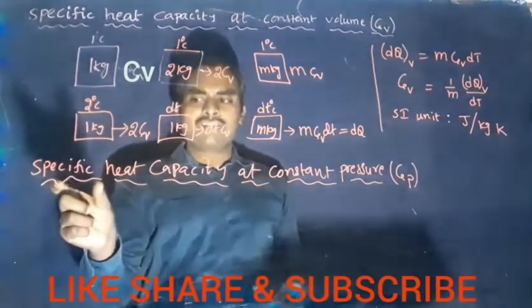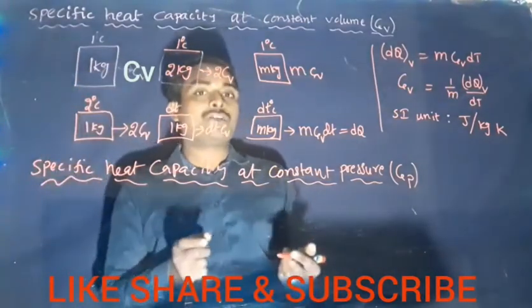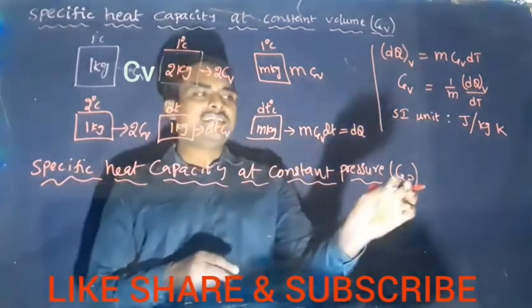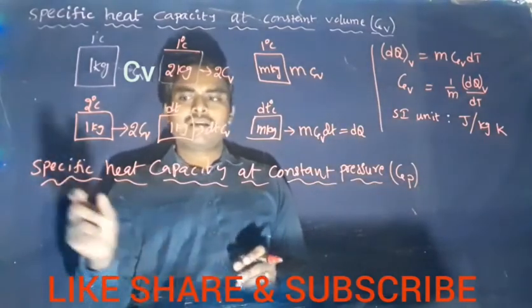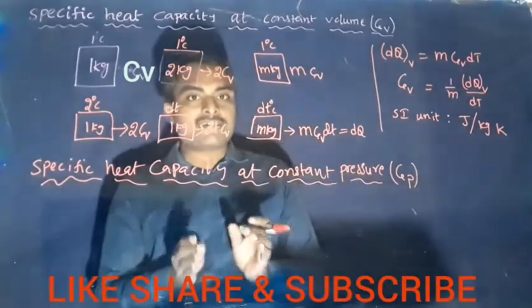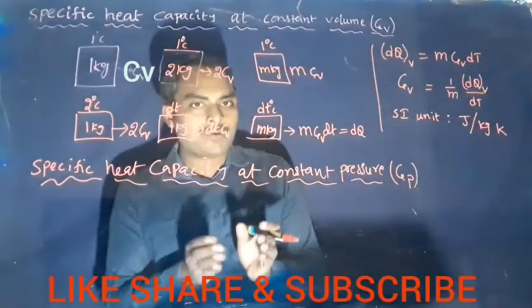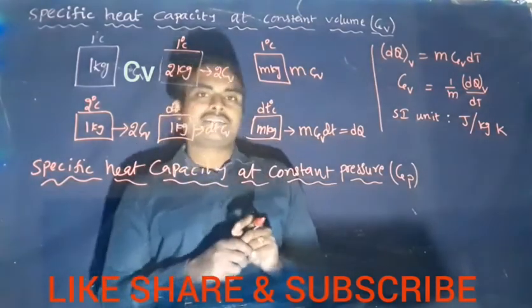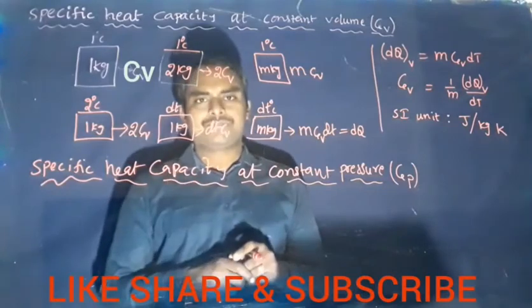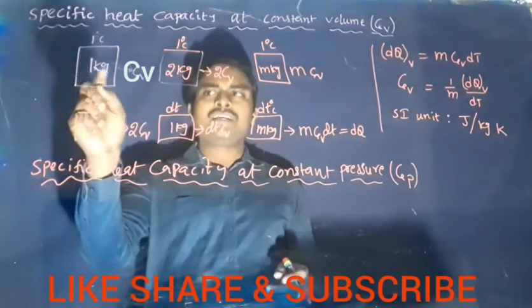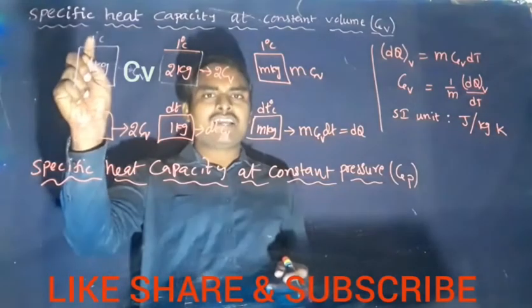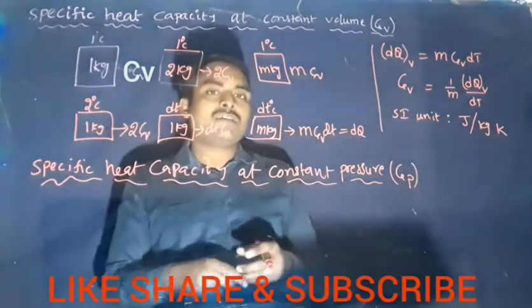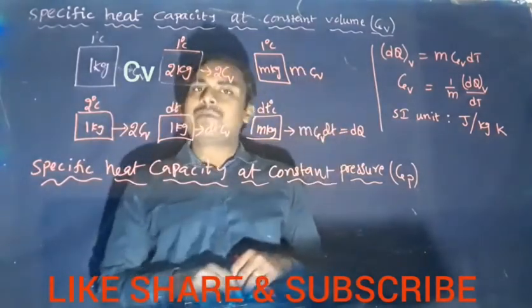So amount of heat energy required to increase temperature of unit mass by 1 degree Celsius at constant pressure is Cp. Specific heat capacity at constant pressure is defined as the amount of heat energy to increase temperature of unit mass by 1 degree Celsius. Unit mass means 1 kg. So same concept: for 1 kg to increase temperature by 1 degree, amount of heat energy required is Cp. For 2 kg, 2 Cp, then mCp for m kg.